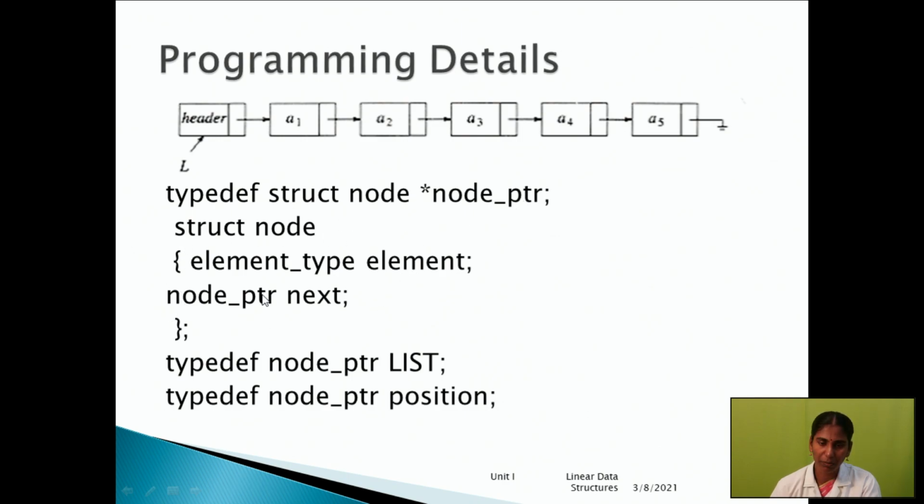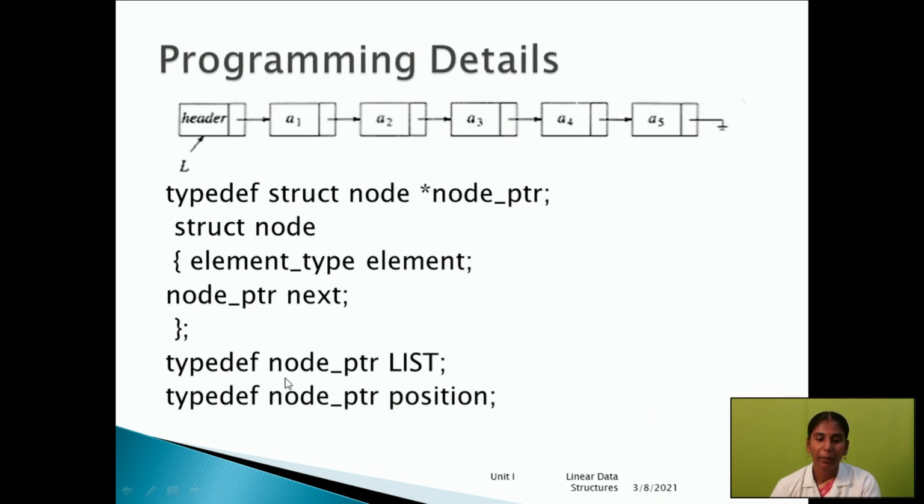Here the structure concept is applied. struct is a keyword, and node is the class name. Then within the curly braces we have to define the elements: element type is element, node pointer is next. We close the structure with a semicolon. This is the structure format to create a node.